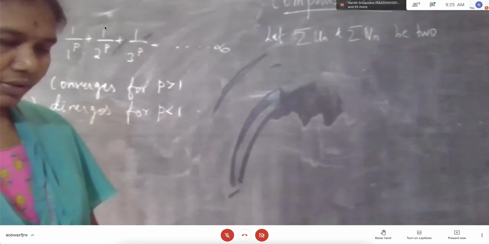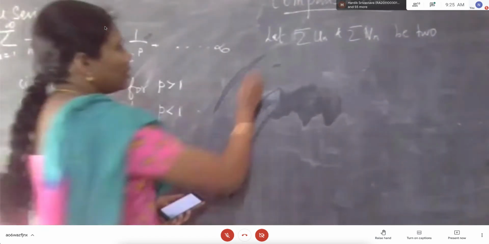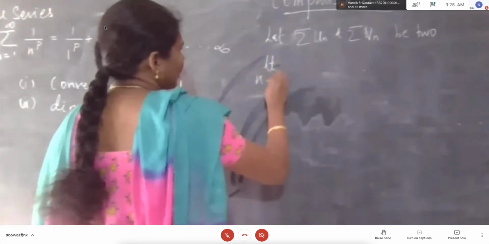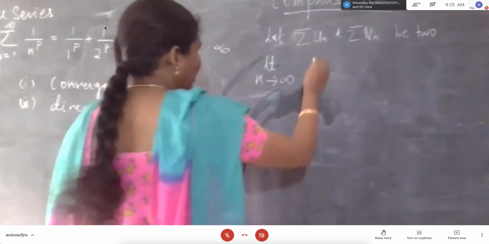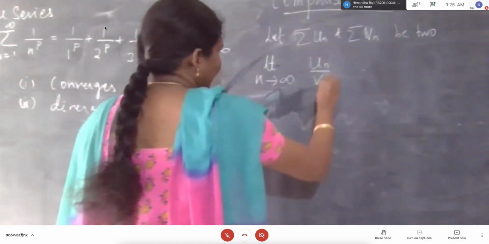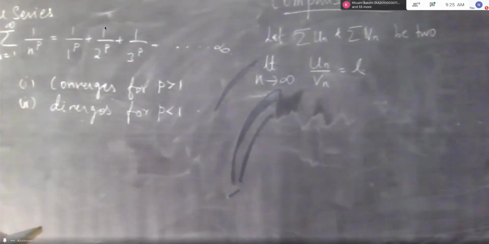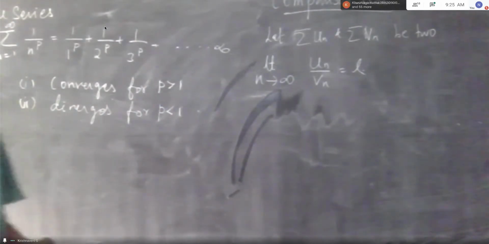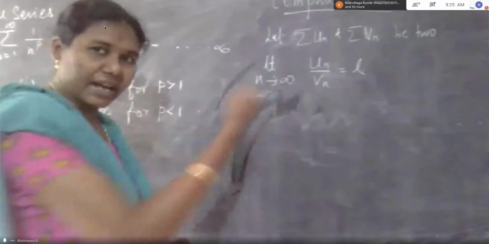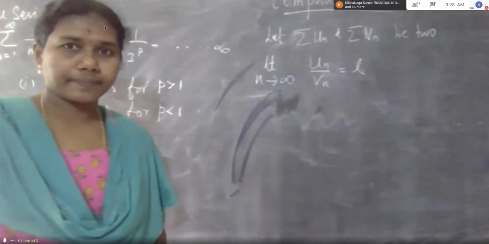Series of positive terms such that limit n tends to infinity un by vn equals L.